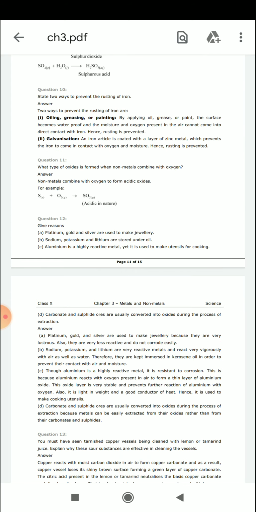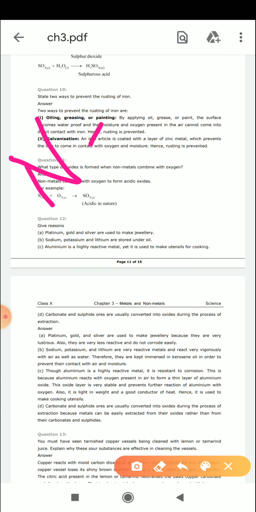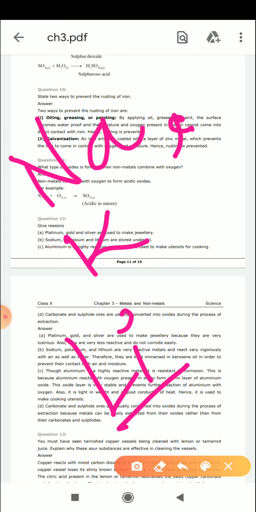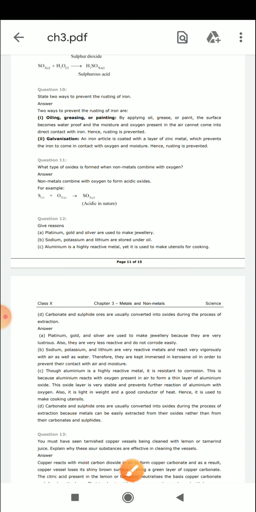Fine. Come to the next question: sodium, potassium and lithium are stored under kerosene oil. Now what is the symbol of sodium? It is Na. What is the symbol of potassium? That is K, and lithium is Li. Now why do we keep sodium, potassium and lithium in oil?